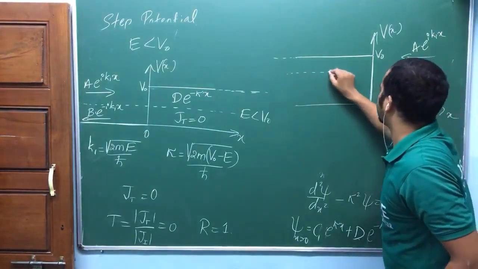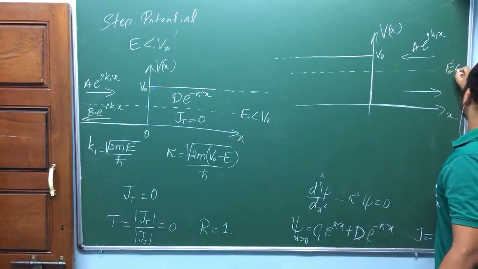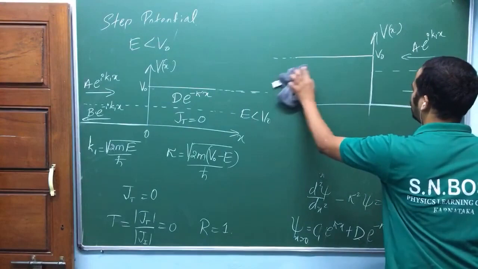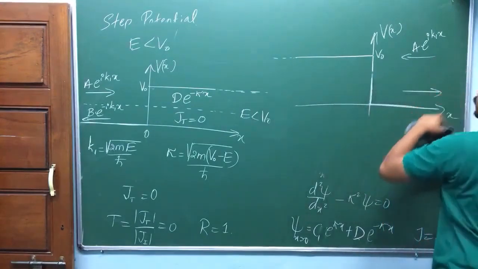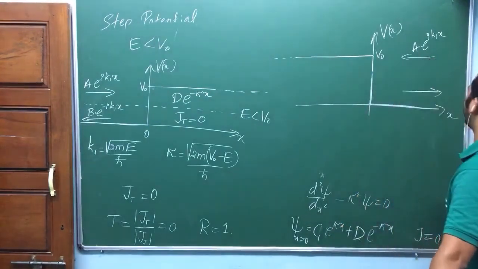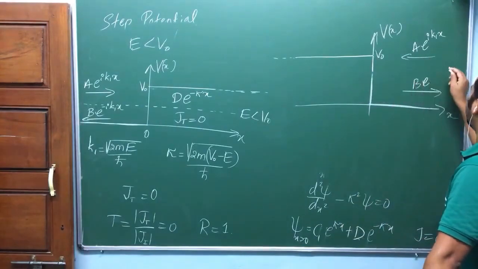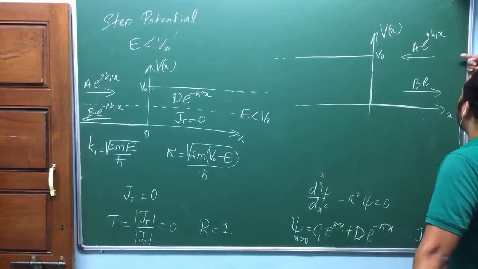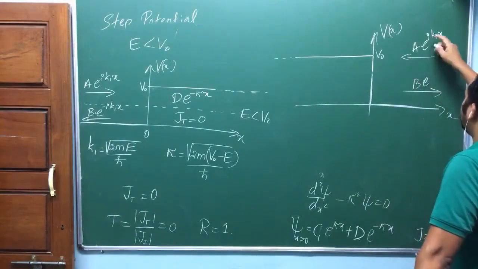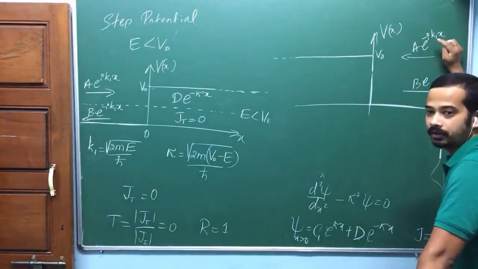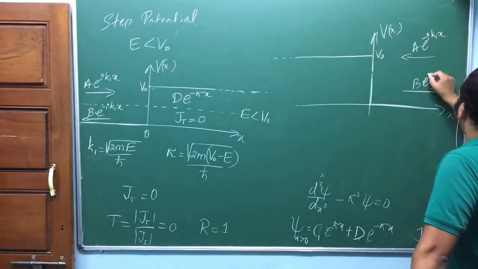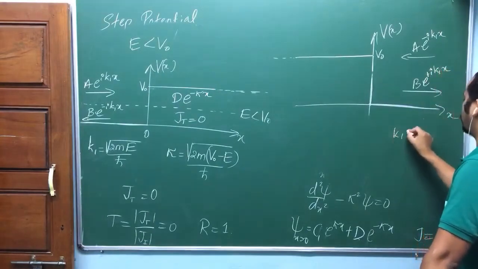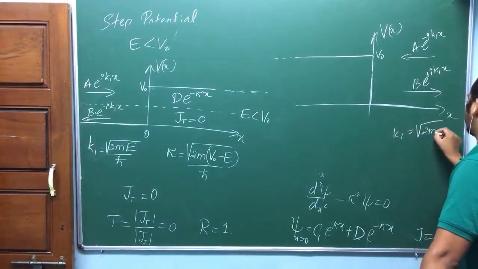Suppose energy less than V naught. Or let me first take E greater than V naught. If E greater than V naught, you can have a reflecting particle, am I right? B e power, look here, mistake. So now incoming particle means it should be negative because it is moving along the negative x direction, okay? It is positive i k1 x. Can I write like this? k1 is equal to root of 2mE by h bar.